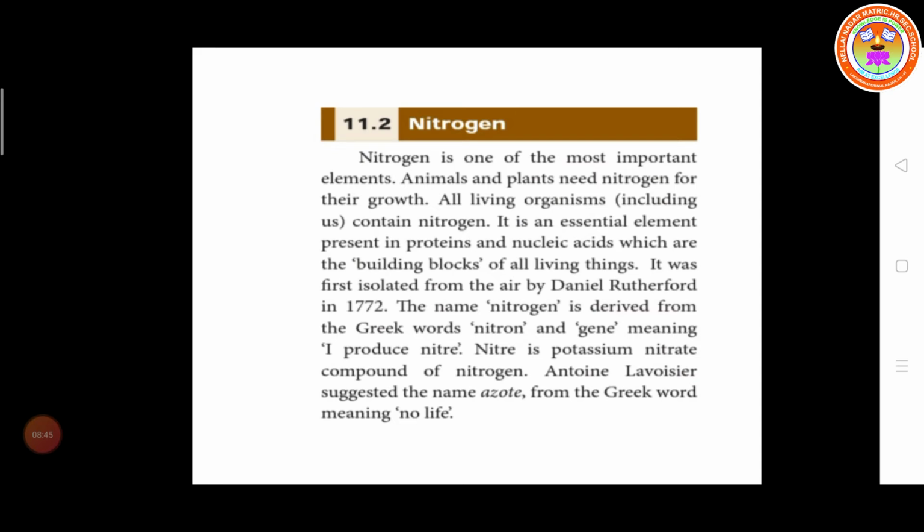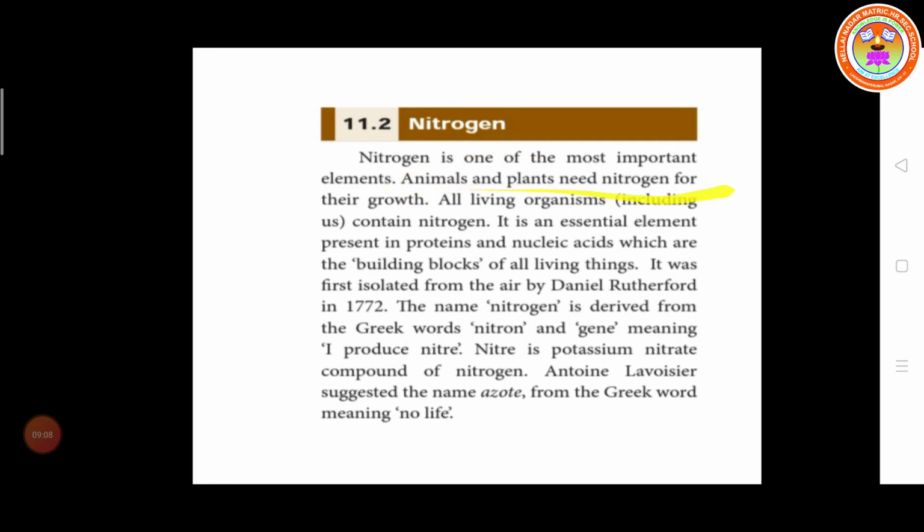Okay. So next gas, nitrogen. For oxygen we learned the occurrence, physical properties, chemical properties and uses. Next we are going to learn about the next gas, nitrogen. Nitrogen is one of the most important elements.